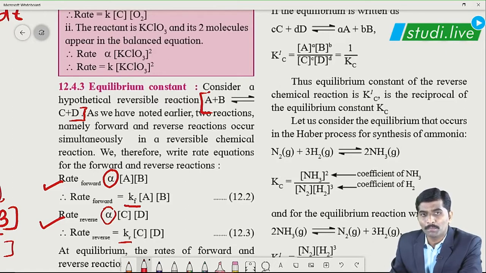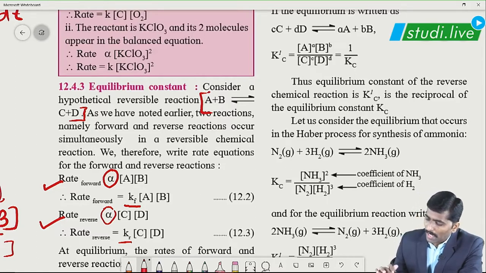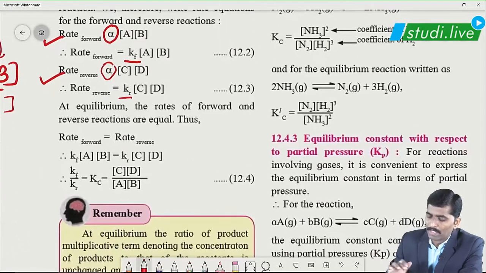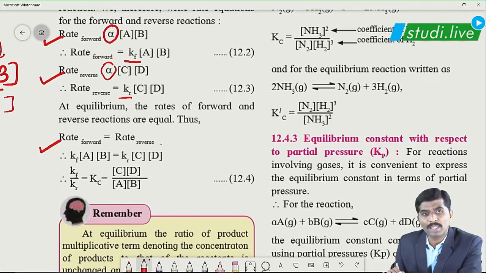On removal of the proportionality sign in each equation, we have added a constant for the forward and reverse or backward reaction. But what happens at equilibrium? At equilibrium, neither the forward reaction is favored nor the backward reaction. Rather, both of them are carried forward with the same speed or at the same rate. So at equilibrium, what can we write? Rate of forward reaction is equal to rate of reverse reaction.